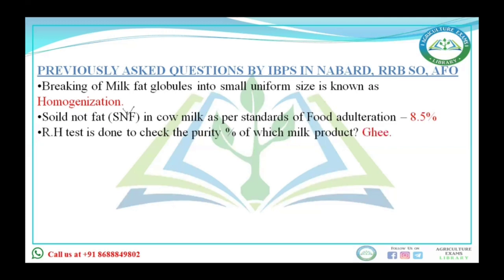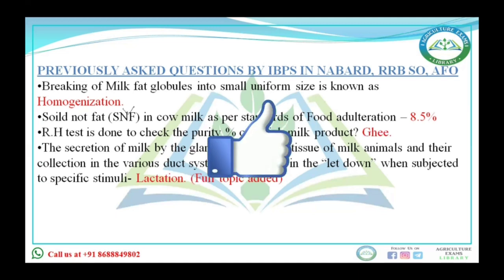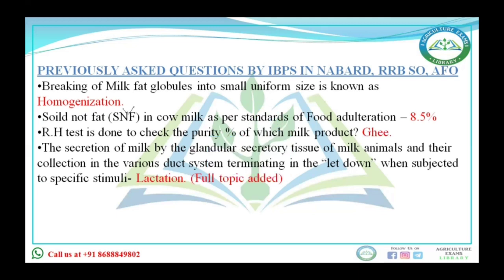After that, RS test is done to check the purity percentage of which milk product? RS test is done to check the purity percentage of ghee. Regarding lactation, the question is: the secretion of milk by the granular secretory tissue of the milk animals and its collection in the various duct system, terminating in the letdown when subjected to a specific stimulus. That is lactation. Already I have discussed: the milk is secreted by the granular tissue which is collected in the various ducts, and when there is a specific stimulus like the hormone oxytocin giving stimulation, then there is a letdown of milk. That is known as lactation.